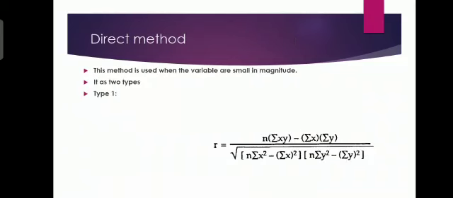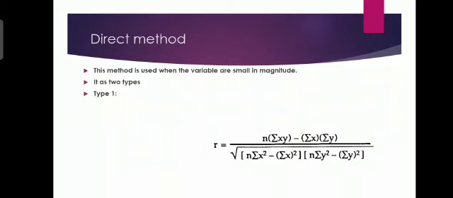Direct method. This method is used when the variables are small in magnitude. It has two types. Type 1, r is equal to n sigma xy minus sigma x into sigma y, divided by root of n sigma x square minus sigma x the whole square into n sigma y square minus sigma y the whole square.